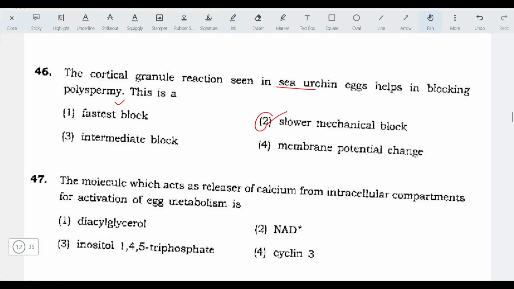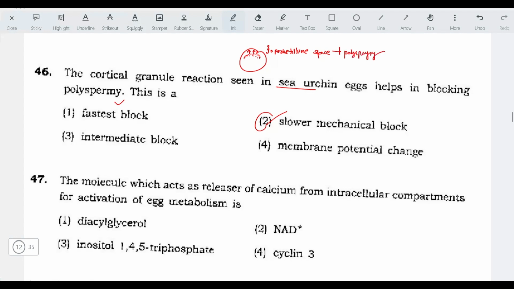What happens? There are cortical granules under the vitelline membrane, and after fertilization occurs, these cortical granules push this vitelline membrane and create a perivitelline space. And this perivitelline space blocks polyspermy.